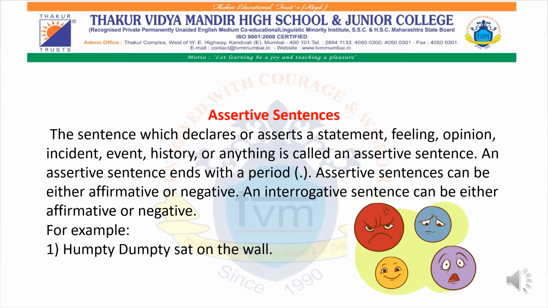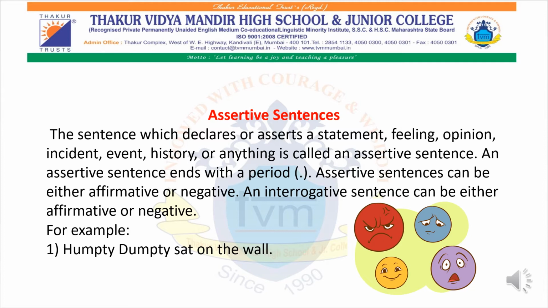As I mentioned earlier, we are going to study assertive sentences also. Assertive sentences are also known as declarative sentences. A sentence which declares or asserts a statement, feeling, opinion, incident, event, history or anything is called an assertive sentence. An assertive sentence ends with a period, that is a full stop. An assertive sentence can be either affirmative or negative. That means it can be either positive or negative.